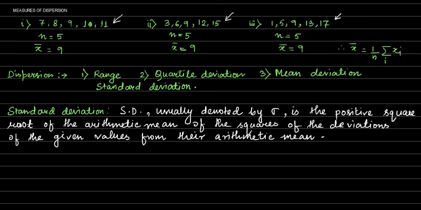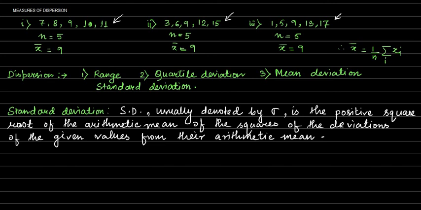Thus we see that the measures of central tendency are inadequate to give us a complete idea of the distribution. They must be supported and supplemented by some other measures. One of the measures is dispersion.